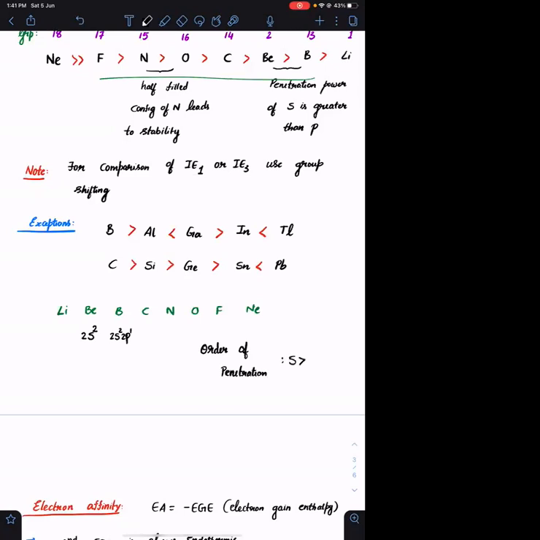S orbital is more penetrated towards the nucleus when compared to P, then D, then F. इसलिए हम ये भी बोलते हैं ना, the one which has greater S character is more electronegative, because S orbital is more penetrated towards the nucleus. Penetrated मतलब वो उसके पास में है, जितना पास में रहेगा electronegativity उतना ज़्यादा होगा. Okay, agreed? ठीक है. So in beryllium, you are removing the electron from the s orbital.